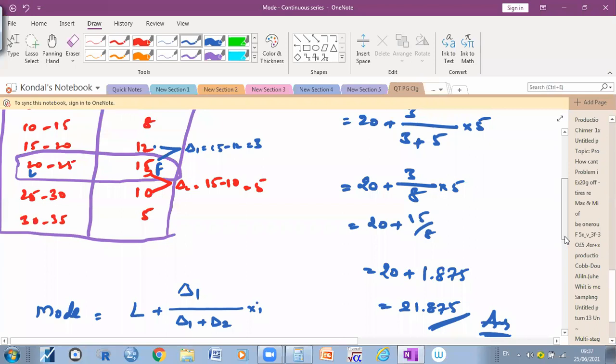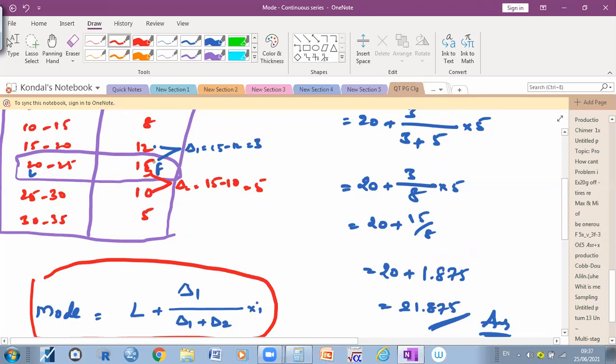Have you understood? Yes, sir. So here, when somebody asks a question to calculate the mode, you can remember this formula. L plus delta 1 divided by delta 1 plus delta 2, into i. So you need to remember what delta 1 is: the difference between the simple frequency of the mode and its preceding. I'm telling you, the absolute difference only. Here we can ignore the sign.